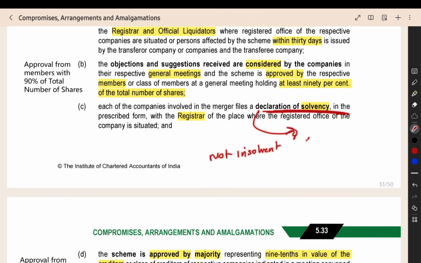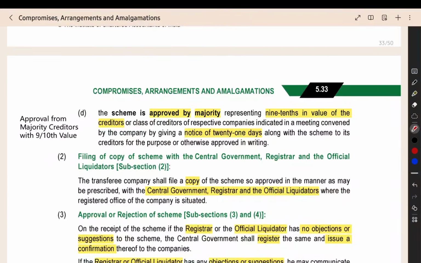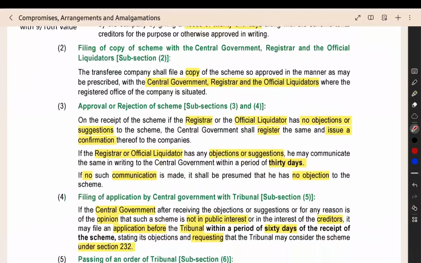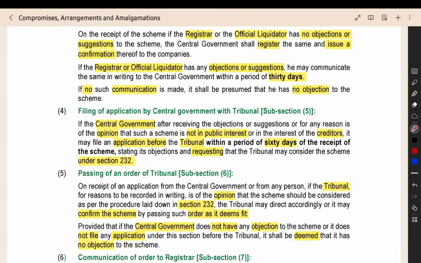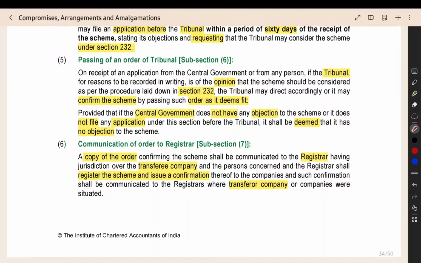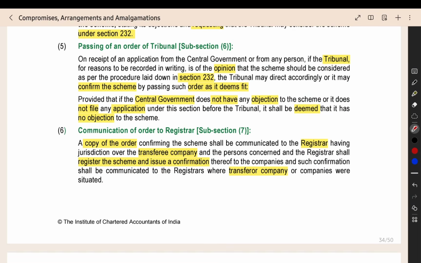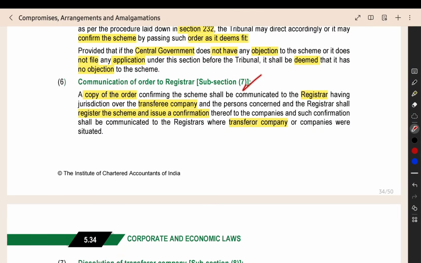Then creditor approval, majority of creditors with 9/10 in value. Then you have to file the scheme with the central government, registrar and official liquidator. Then the central government can register it, or they can refer it to the tribunal. The tribunal can give an order to go under the fast track scheme itself, or you have to go under normal mode. Then that order you have to file with the registrar.